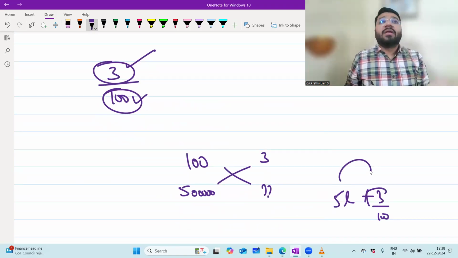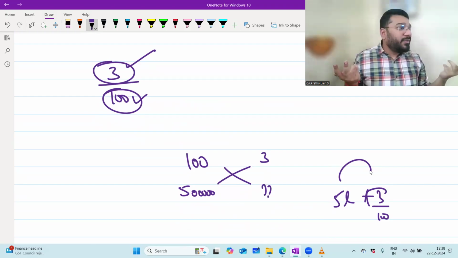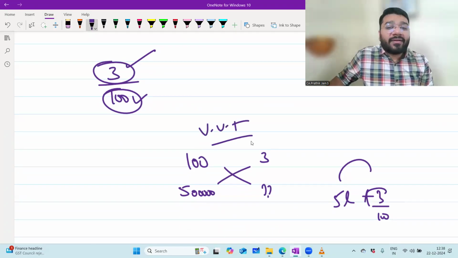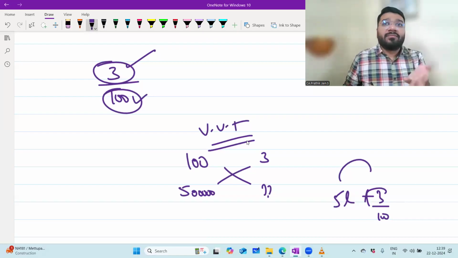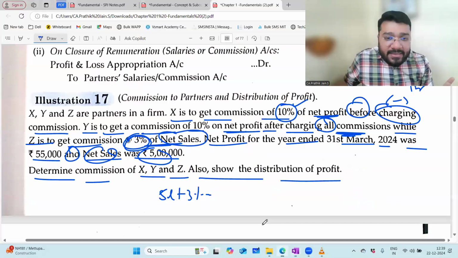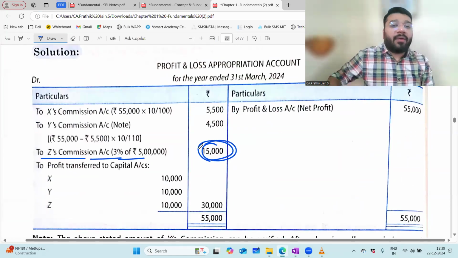We learn by heart: net sales given, 3% given, multiply. But what is the meaning of this multiplication? Nobody knows. The majority of formulas are derived using this vegetable vendor technique only, which in mathematics we call the unitary method or proportion method. Pure mathematics it is. So like that we got Z's commission: 15,000 rupees. Any problem?